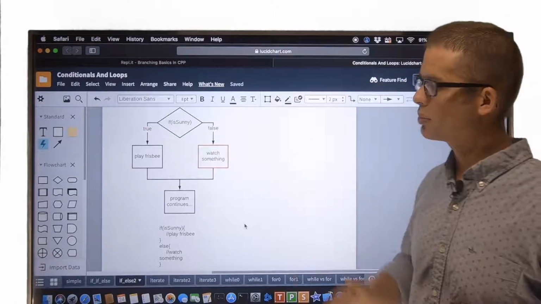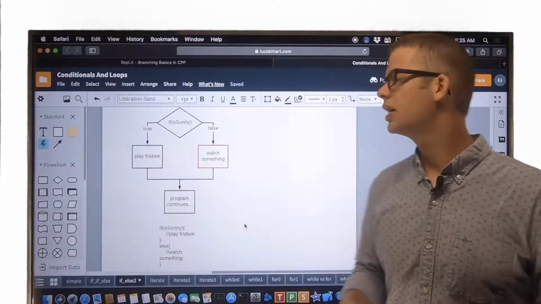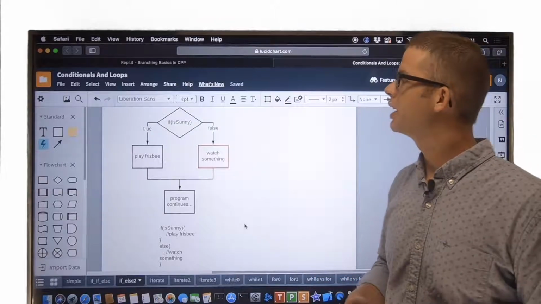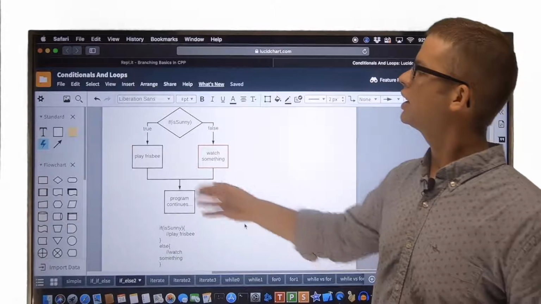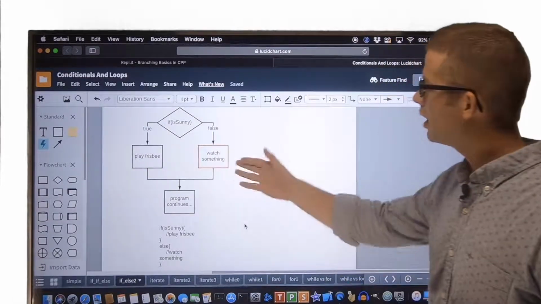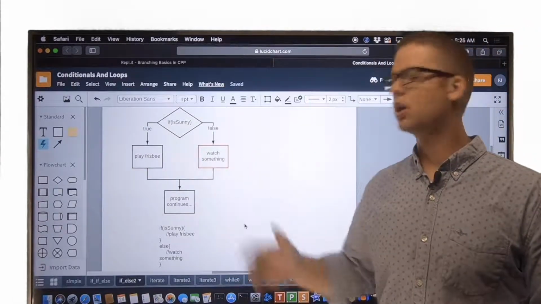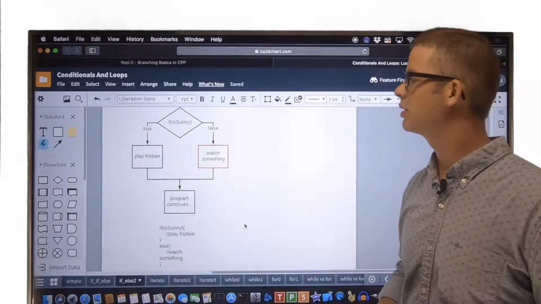So this diagram represents our first pass at designing this program. And it includes at this point a simple if-else statement. If it is sunny, then we're going to recommend playing Frisbee. Otherwise, we're going to recommend that Fred watch something. And then our program will continue.